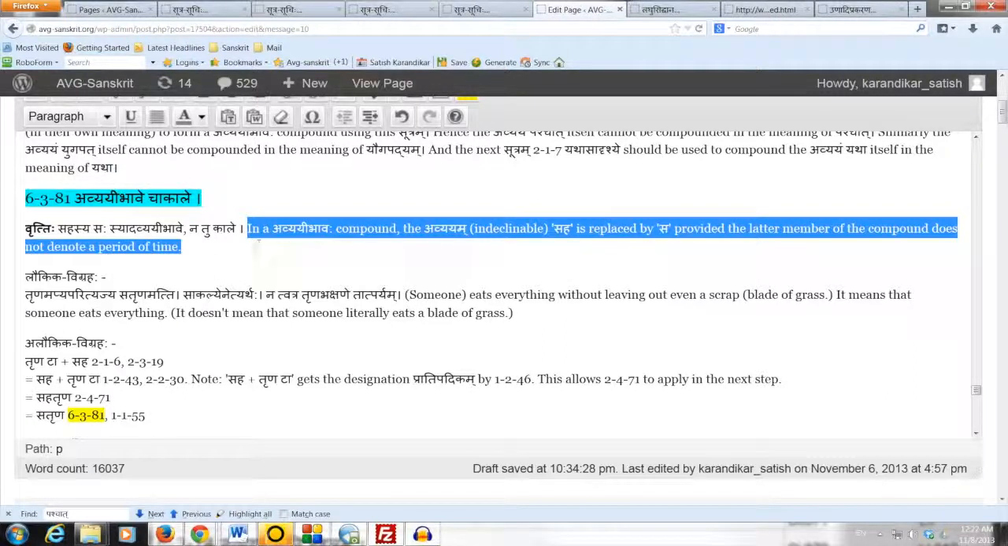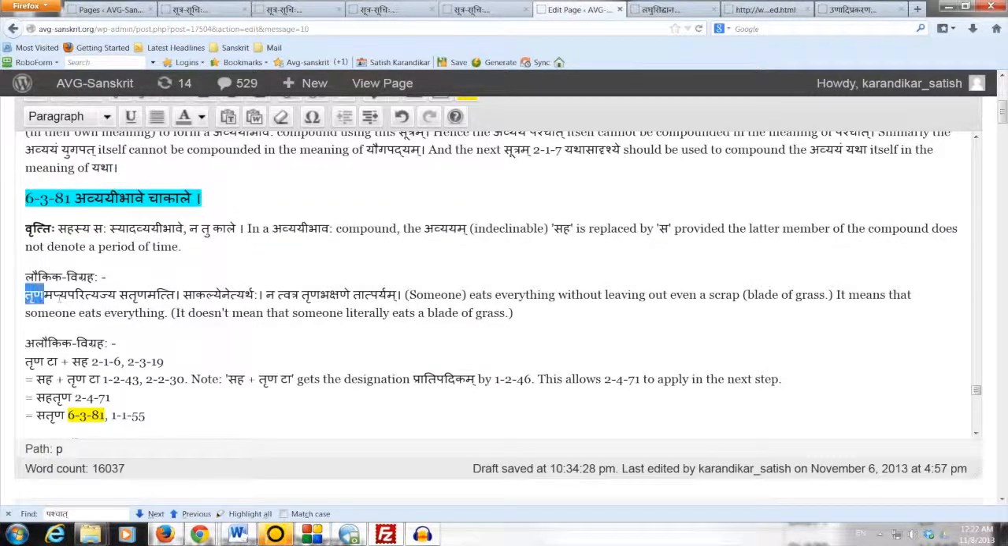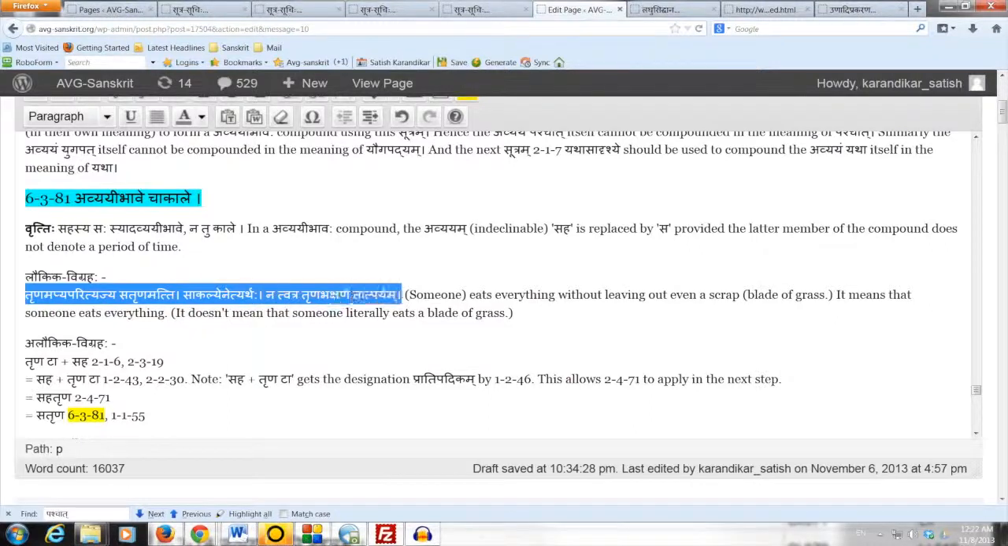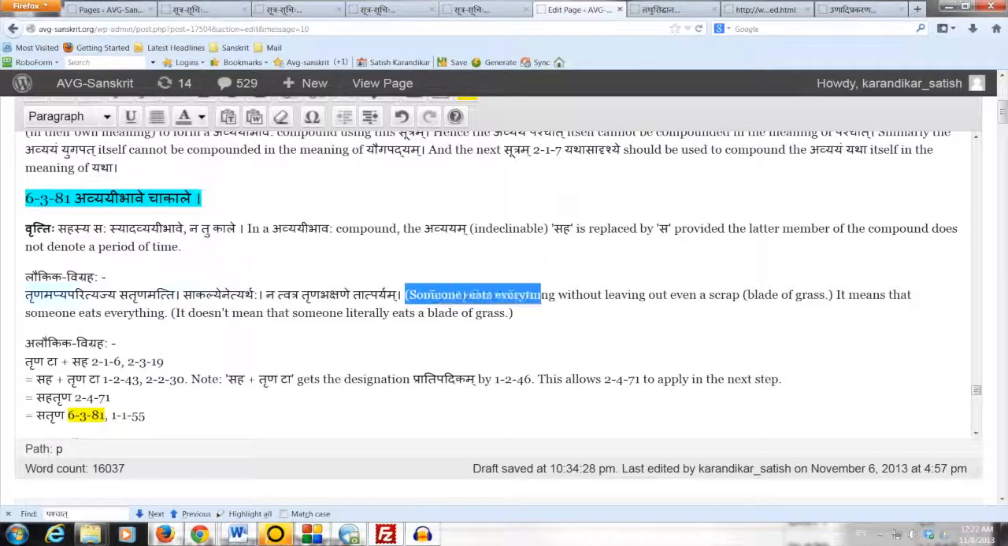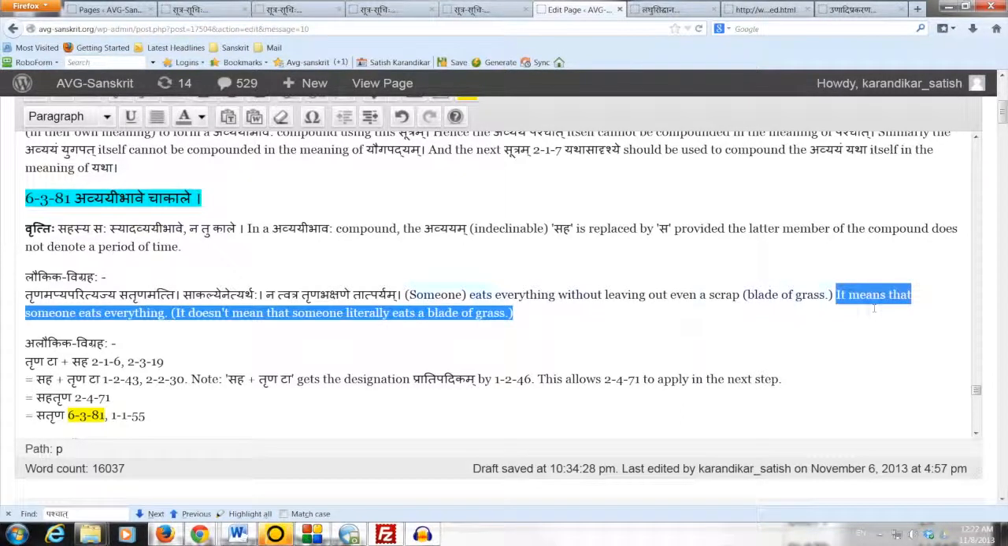The example here we already studied when we studied the Sutram 216. We can look at it one more time. Laukika Vigraha Vakyam is Trinamapya Parityajya Satrinam Atti Sakalyenetyarthaha Natvatra Trinabhakshane Tatparyam. Means someone eats everything without leaving out even a scrap, a blade of grass. Here blade of grass is figuratively meaning a scrap, even a tiny bit. It means that someone eats everything. Sarvam bhojyam atti. Doesn't mean that someone literally eats a blade of grass.